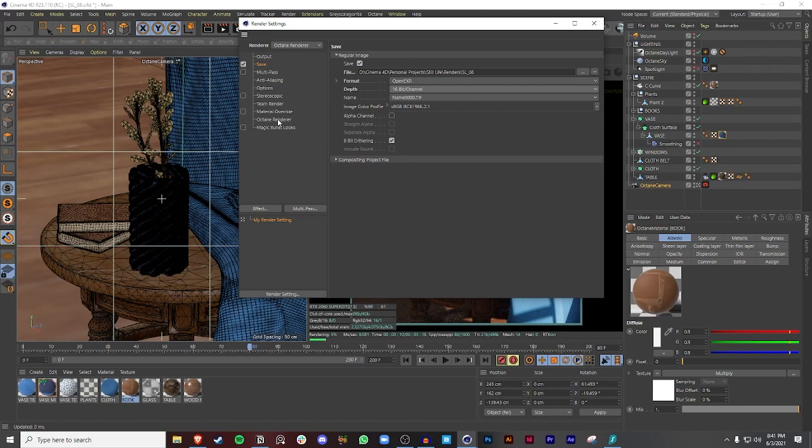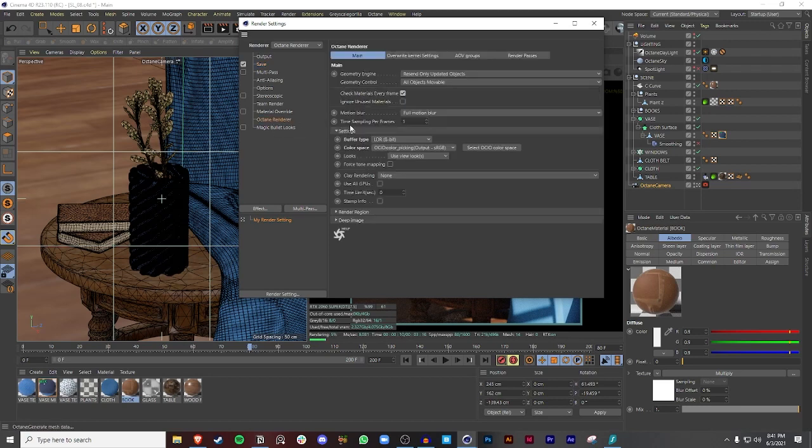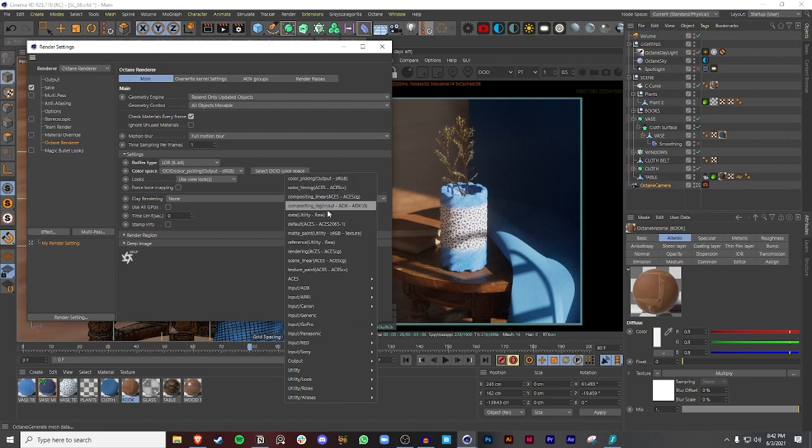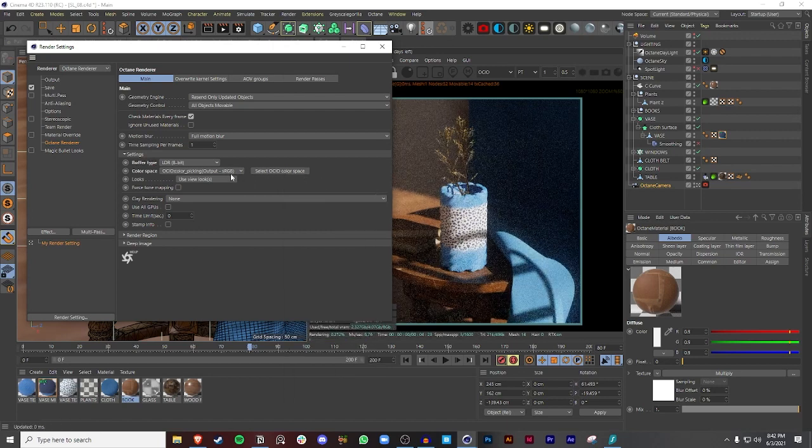And we're going to go to Octane render, and as you could see here, this is where we pretty much mess with everything. So if you want to get this exact same image, I would go to LDR 8-bit, then go to OCIO color picking output, and select basically color picking output sRGB. Now, once you press render, then it's going to look like this.